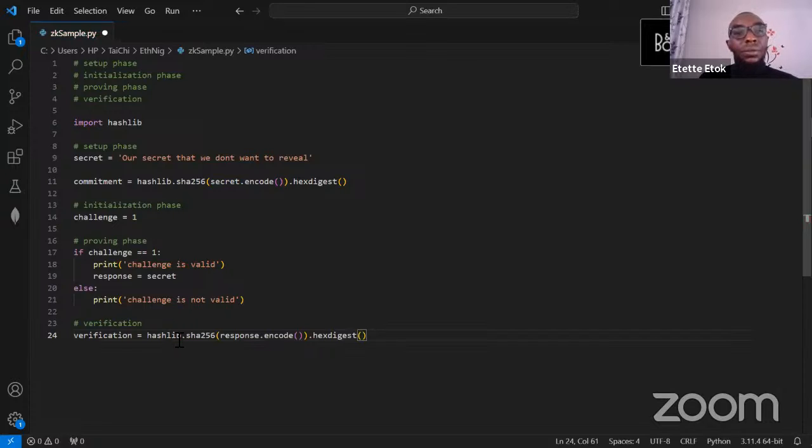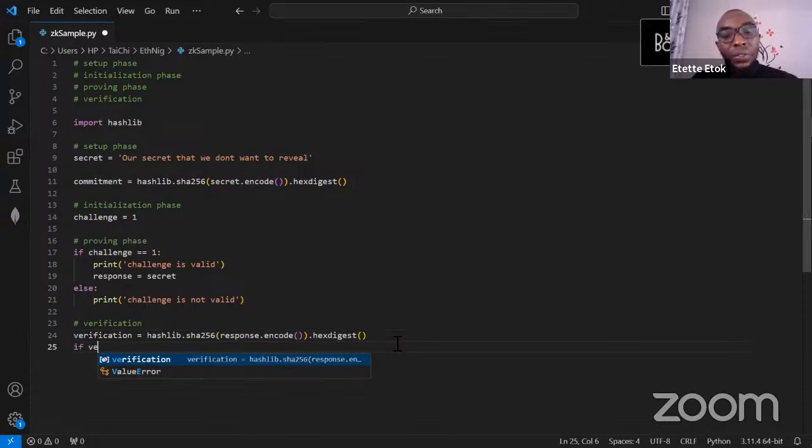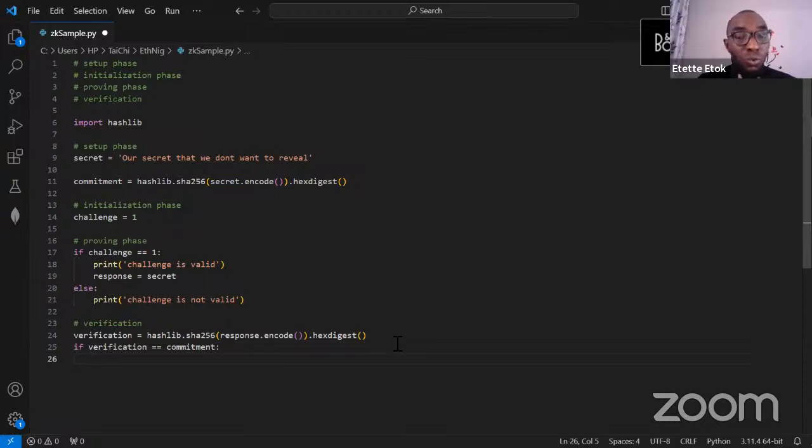Because we are going to be comparing this response against the commitment, just like we hashed the secret when we were committing it, so also we are hashing the response when we are verifying it. Then we can say that if the verification is the same thing as the commitment, so if it's the same thing as what we earlier committed, let's just have a print statement.